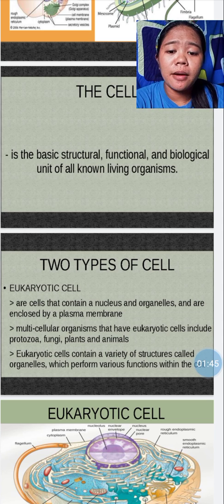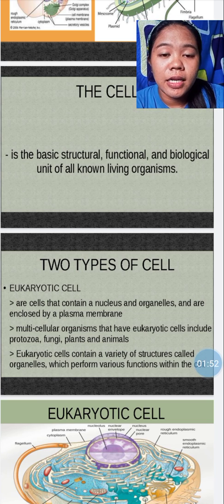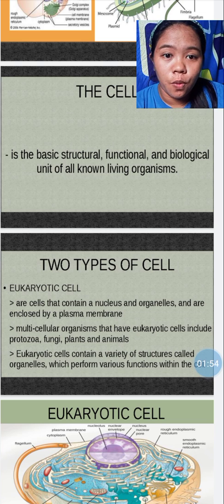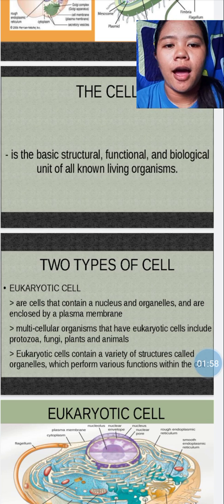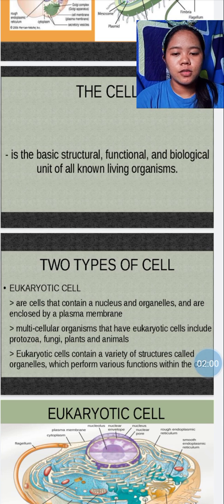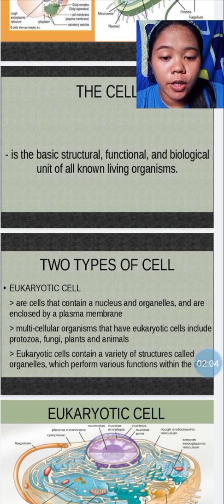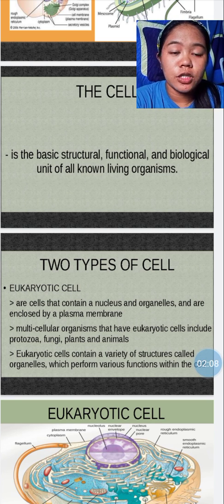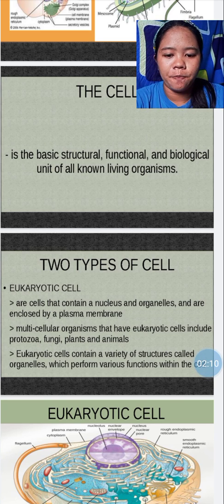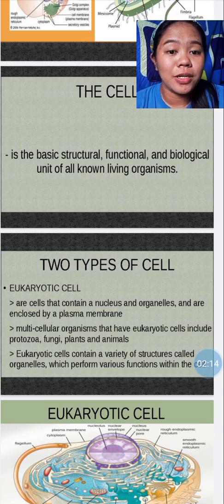Multicellular organisms that have eukaryotic cells include the protozoa, fungi, bacteria, plants, and animals. So, animals and plants are included in eukaryotic cells. Eukaryotic cells contain a variety of structures called organelles, which perform various functions within our cells.